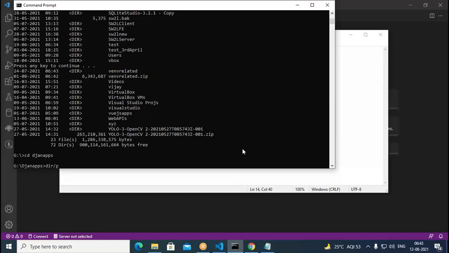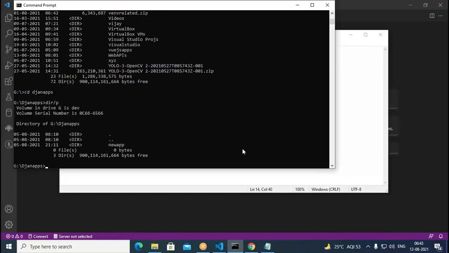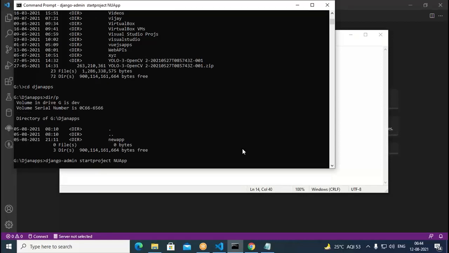Then here I type ls. So I can find here one new app. In this folder I have a new app. Now I want to create here another project. So for the project name, I put django-admin startproject, then I write here NU app. I put NU application, something like this I want to create.